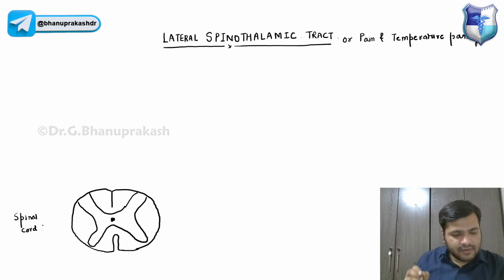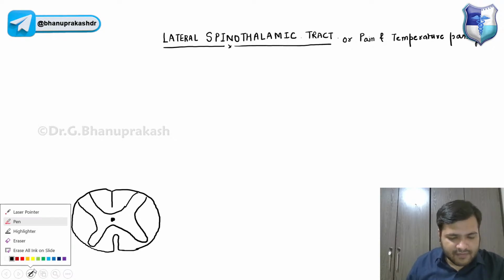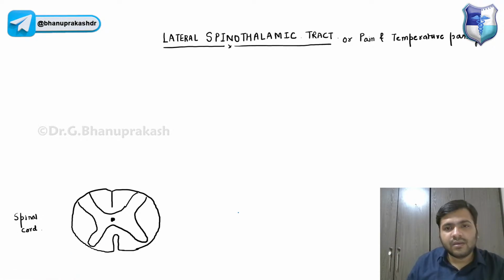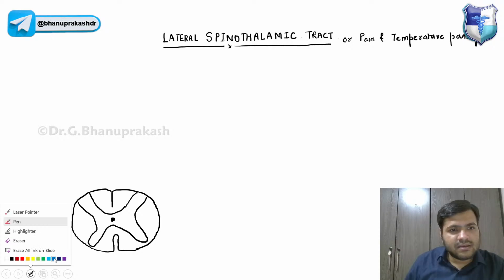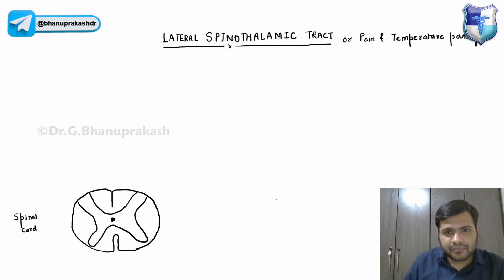And you already know we have three receptors over here. If we talk about pain, for pain we have free naked nerve endings. I will draw it with the green color for the pain. We have receptors for pain, and these are actually the free nerve endings.